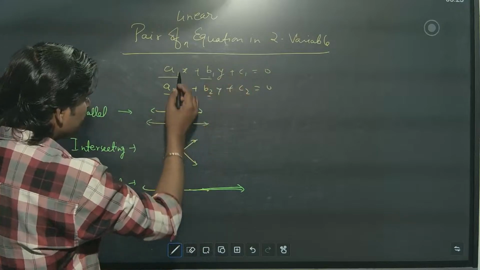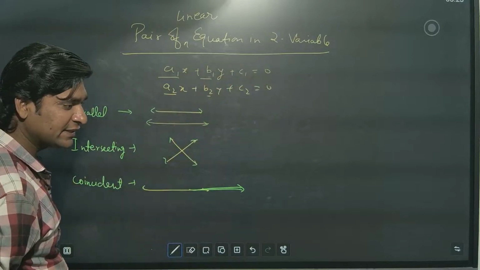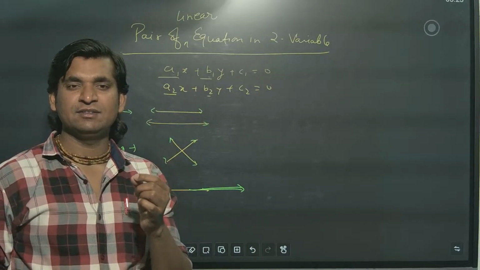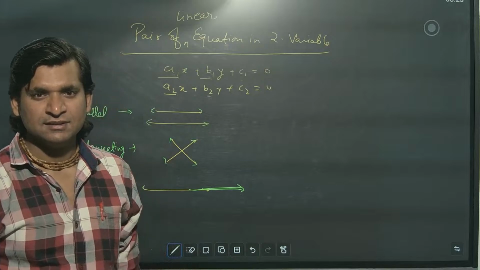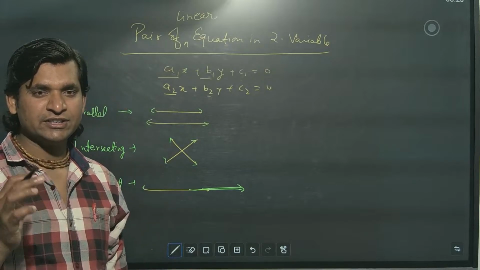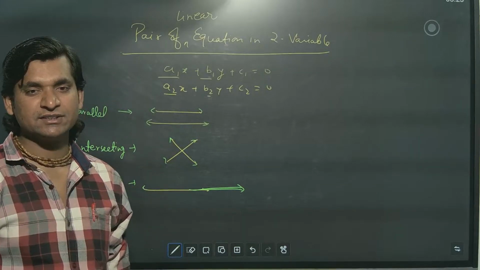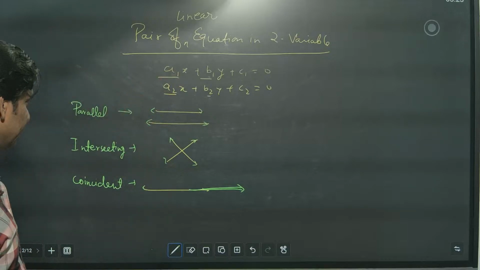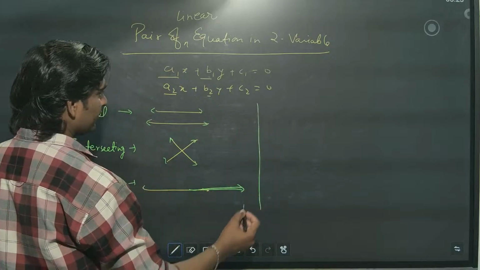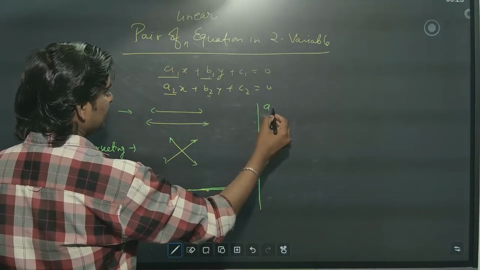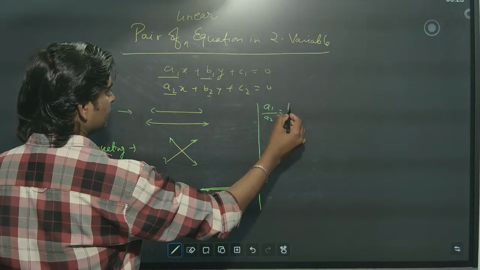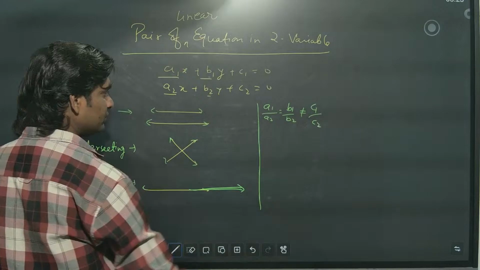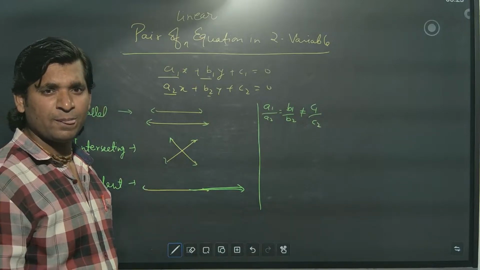So using these coefficients and constants, how will you identify which line the given equation represents? The equation is given, now you have to identify which type of line it is. The conditions everyone knows. If a1 by a2 is equal to b1 by b2 but not equal to c1 by c2, then it is parallel lines.